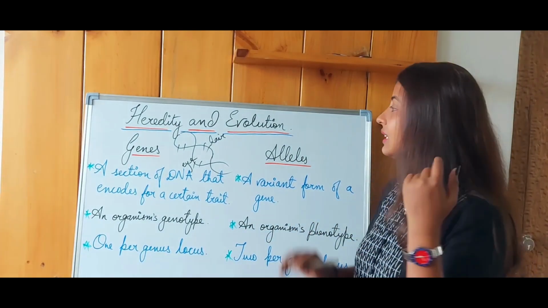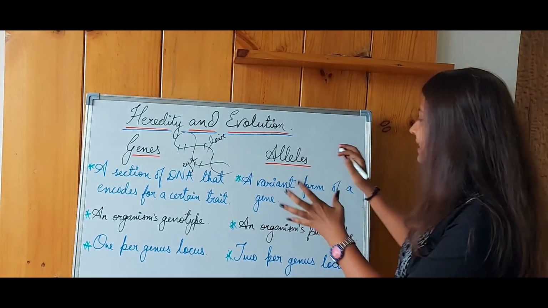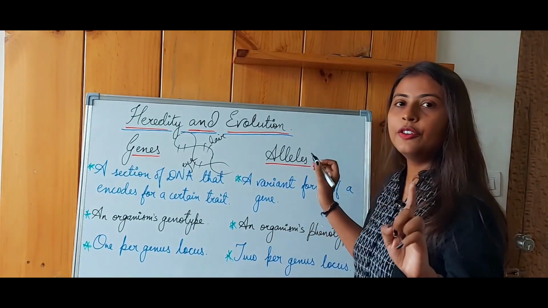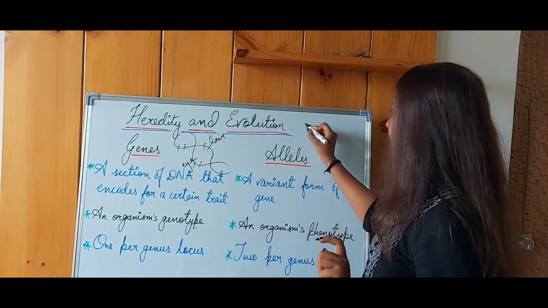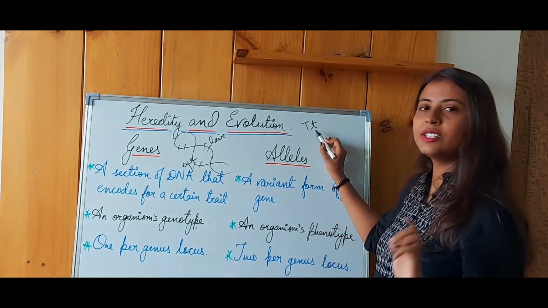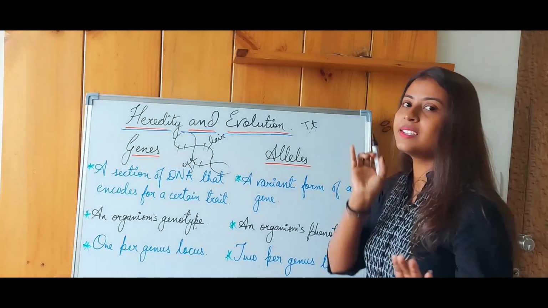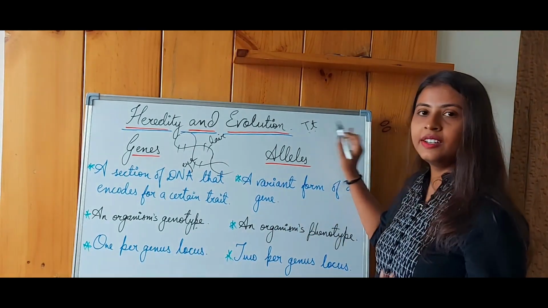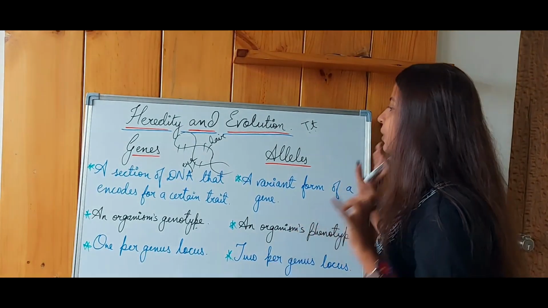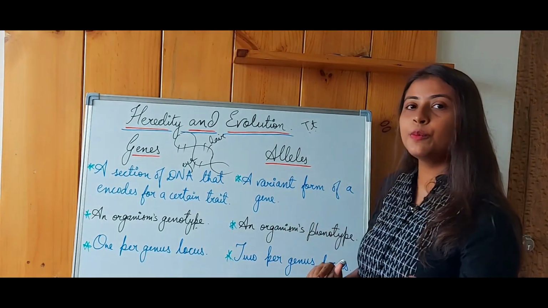Now genes can also be understood by considering them to be genotype, and alleles represent the phenotype. Now what do we mean by them? Let us take one more example. Let us consider that this genotype is capital T and small t. Why I have represented this with a capital T and small t, we will be looking at in the next section, but just consider that this capital T represents the feature of tallness, and small t represents the feature of dwarfness, or a person is born short. Now the feature that I am considering here is the height of an organism, but what are its two possible variants?